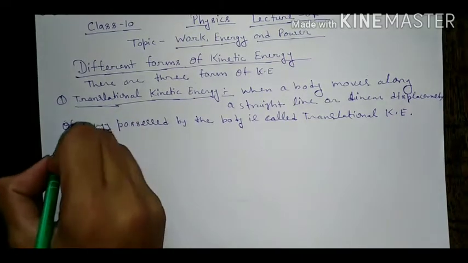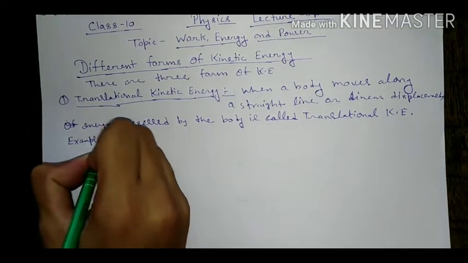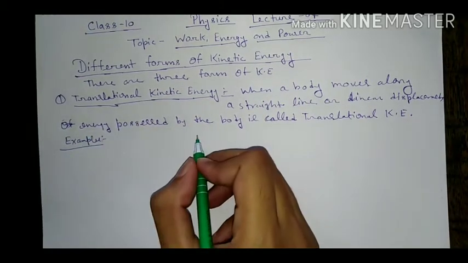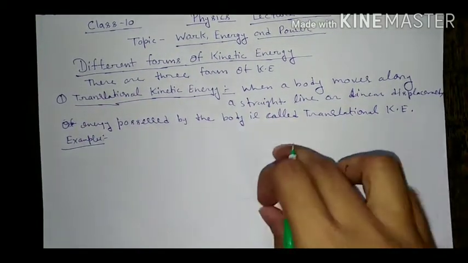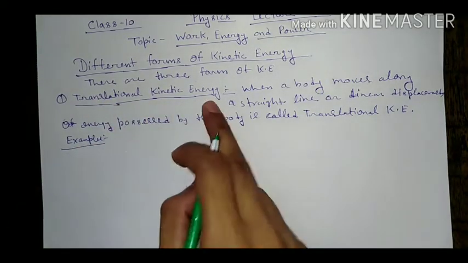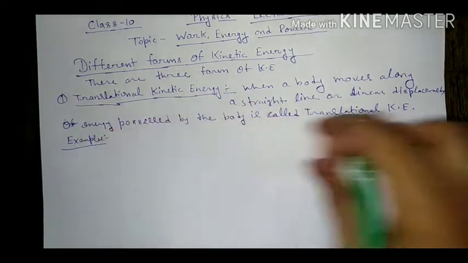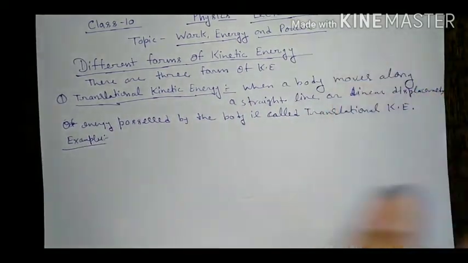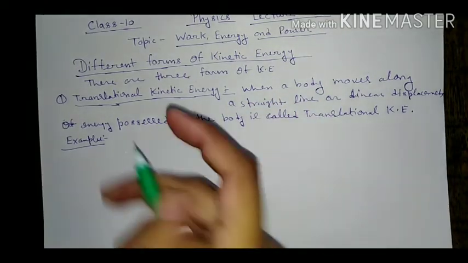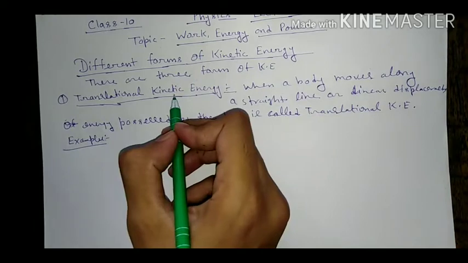We will see some examples. The first example is the motion of a car in a straight line path. It has translational kinetic energy because it follows a linear path. When a body follows a linear path, it has translational kinetic energy.